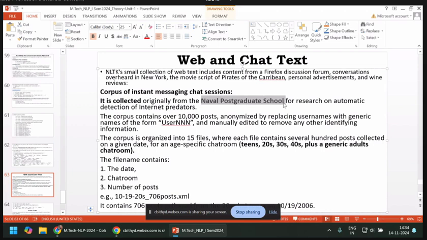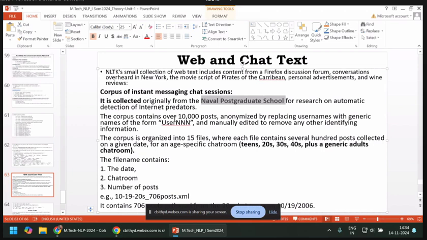This corpus contains over 10,000 posts, the SMS posts or reviews, whatever they may be. The communication and reviews cover so many things: New York, movies, wines or drinks, advertisements.